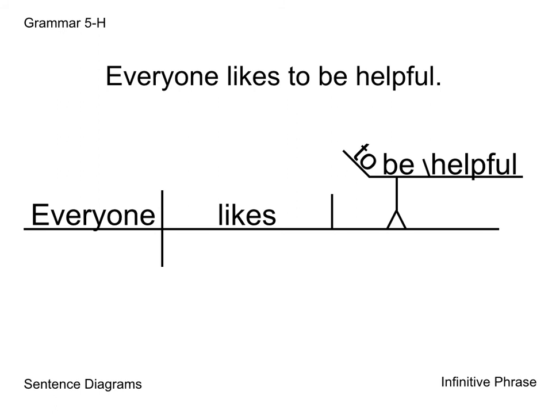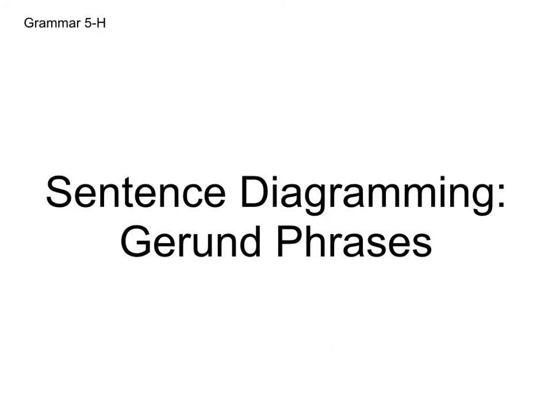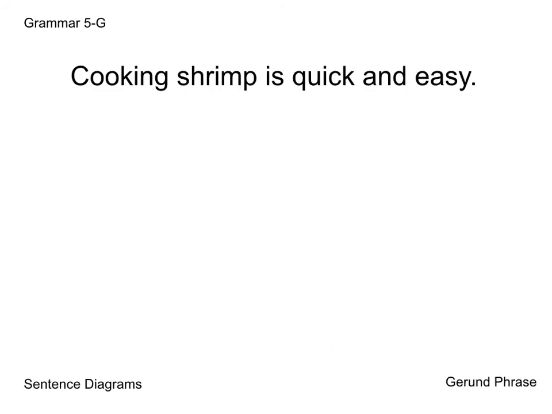Notice that the function of speech that goes with your infinitive will always be on the same line as the verb, and to is always on that slanted line. Now let's do a gerund phrase to finish up. Cooking shrimp is quick and easy.